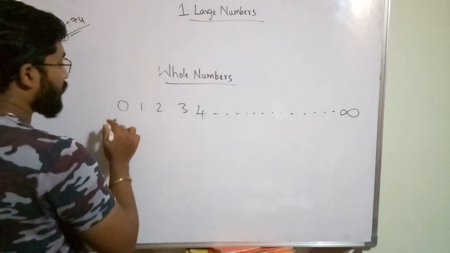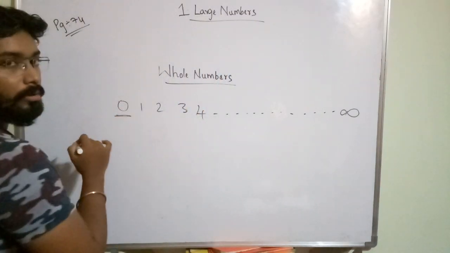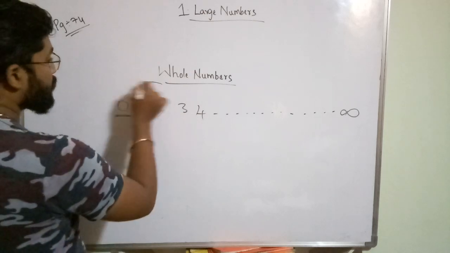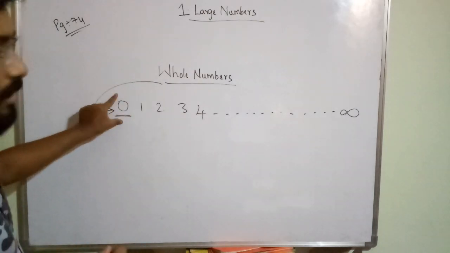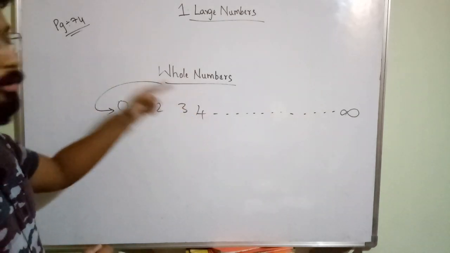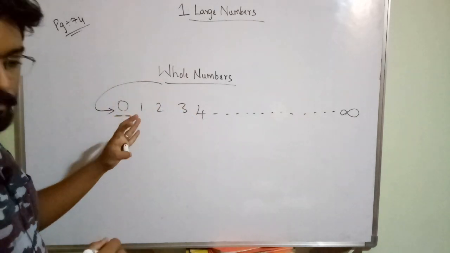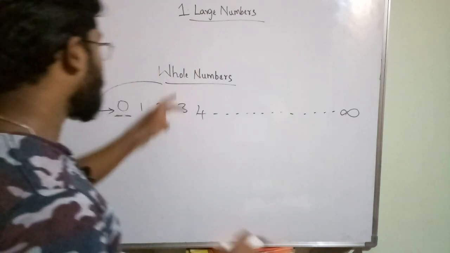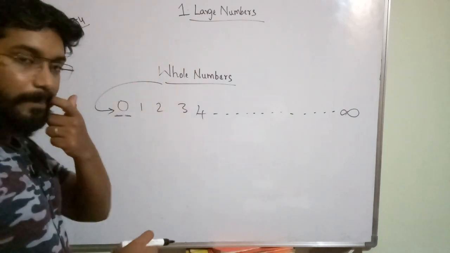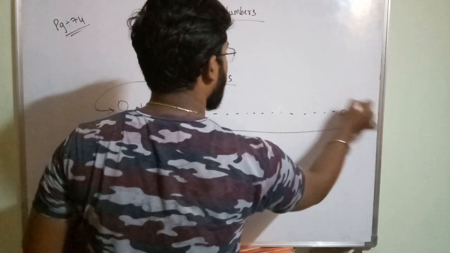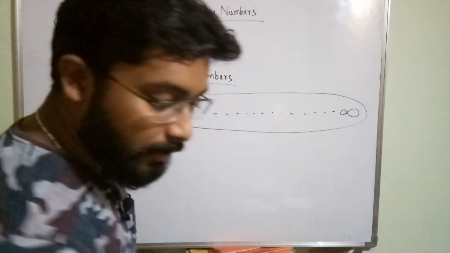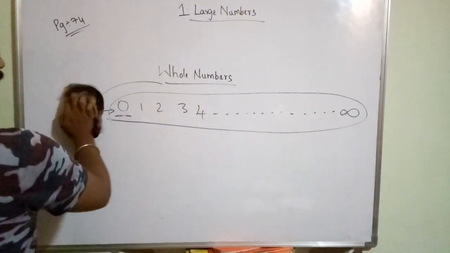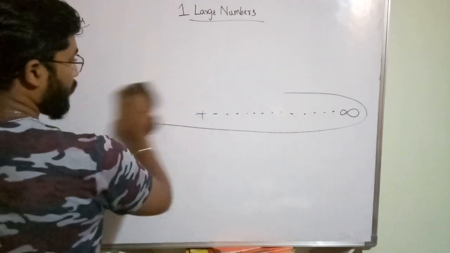So if you start counting the numbers from 0, okay, those numbers are called whole numbers. If you start counting from 0, 0, 1, 2, 3, 4, if you include 0 in your numbers, then this set of numbers are called whole numbers from 0 to up to infinity. Okay, infinity means some largest number which you don't know.